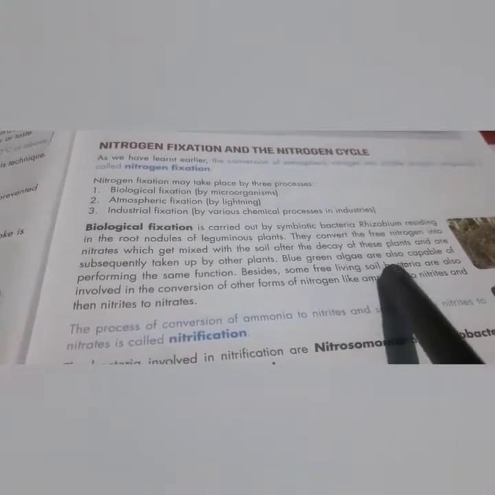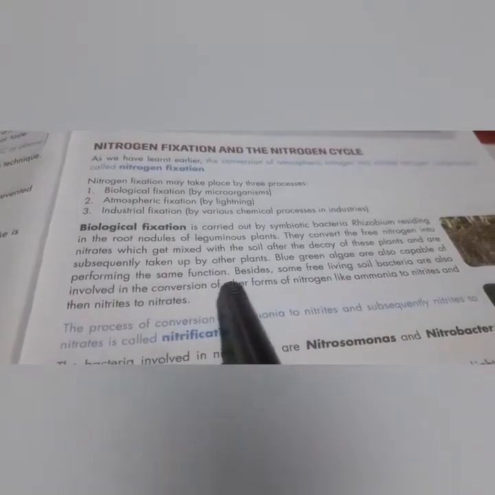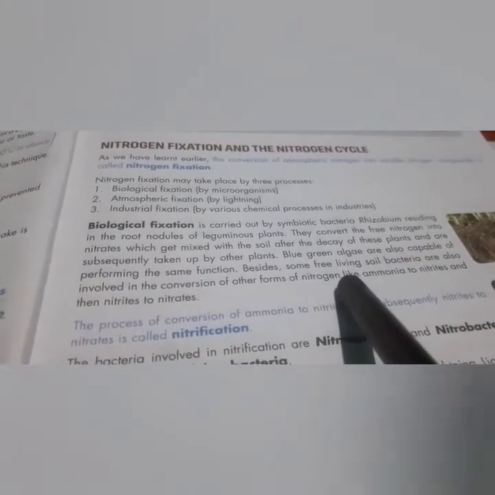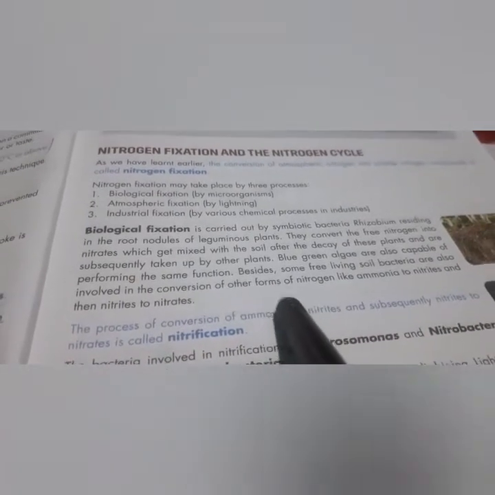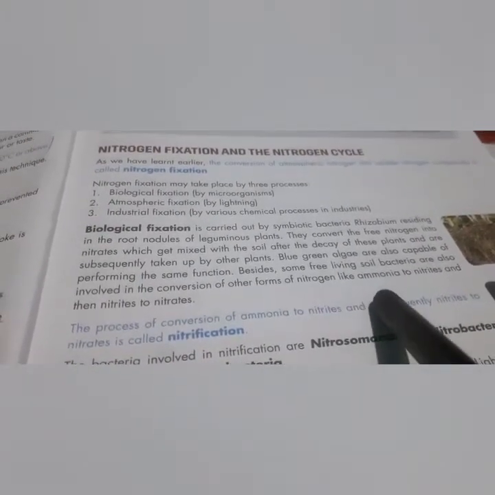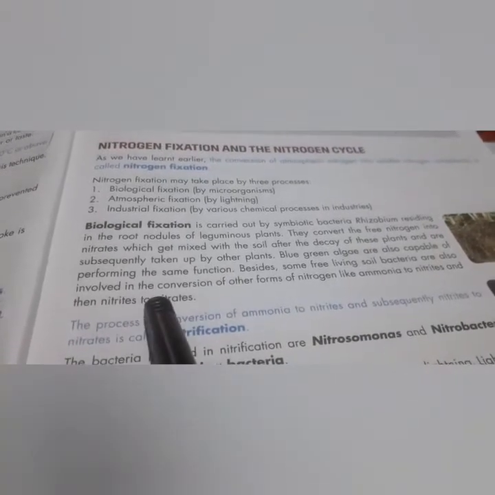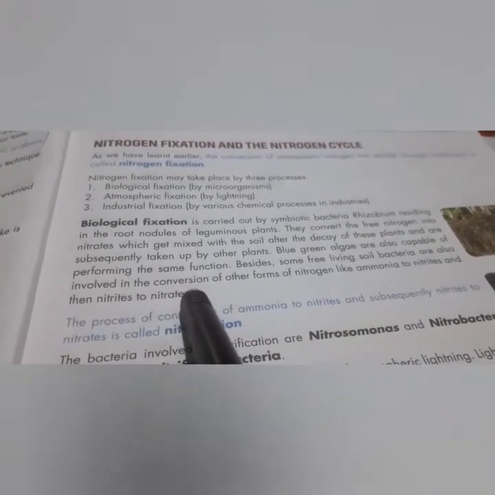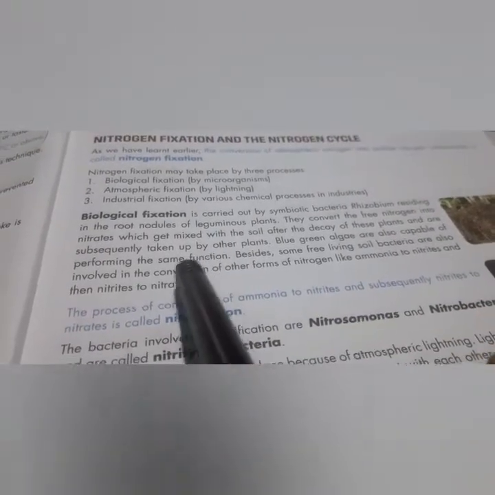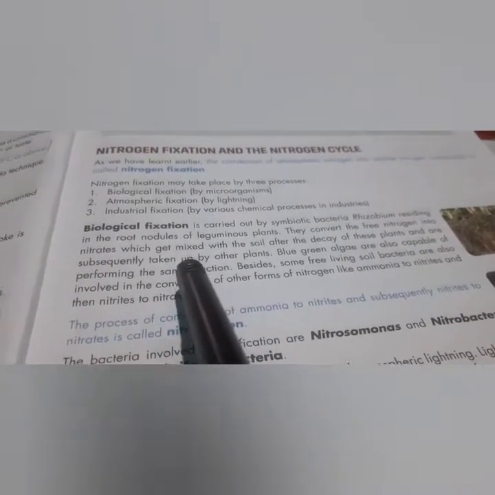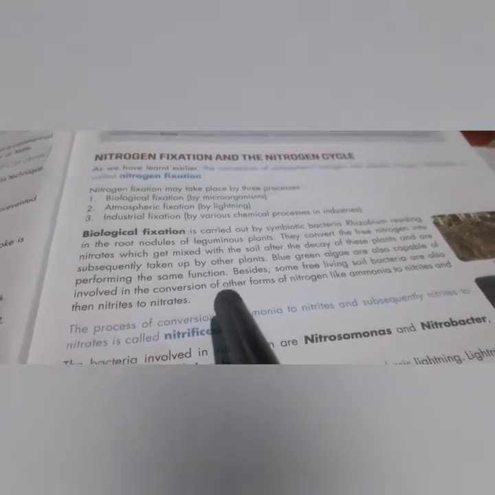Blue-green algae are also capable of performing the same function. Besides, some free-living soil bacteria are also involved in conversion of other forms of nitrogen, like ammonia to nitrites and then nitrites to nitrates. So it is a multi-step process for the conversion of nitrogen to nitrates.